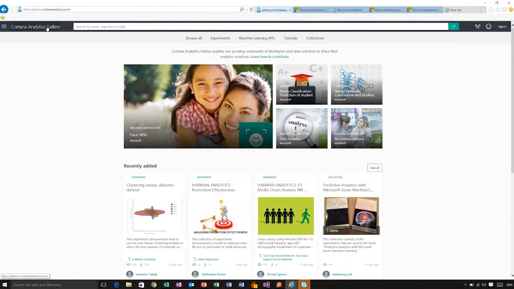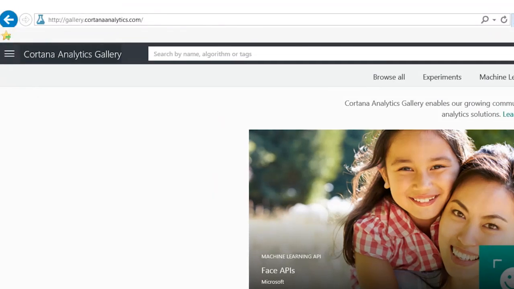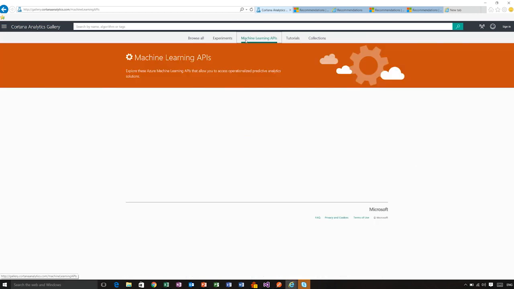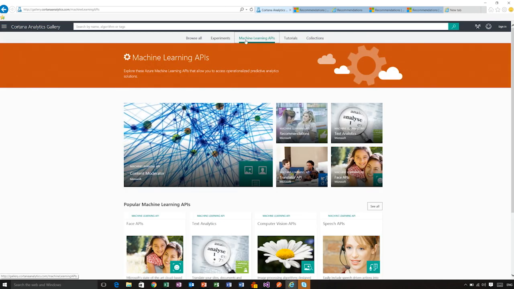So first of all, I am going to gallery.cortanaanalytics.com, where I can see several machine learning related resources for you, including machine learning APIs. So if I click on Machine Learning APIs, it will show me a catalog of different APIs that we have available for you.